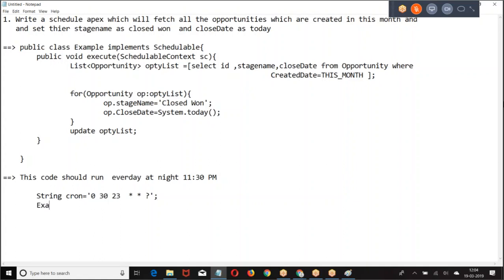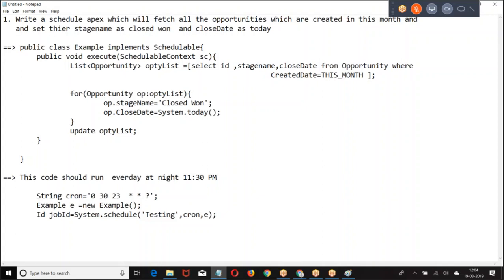So what is the code? Example equal to, jobId equal to, name of the job, cron expression.